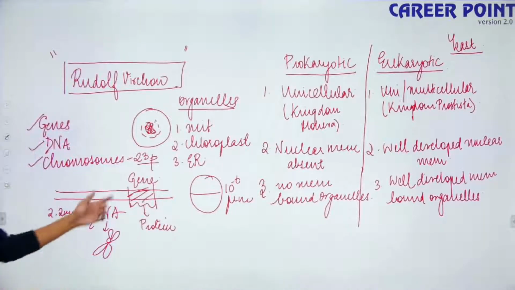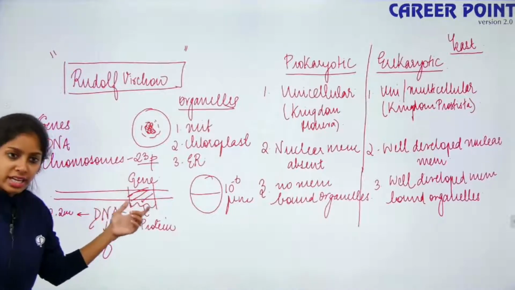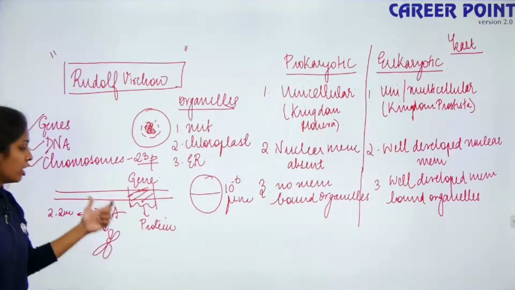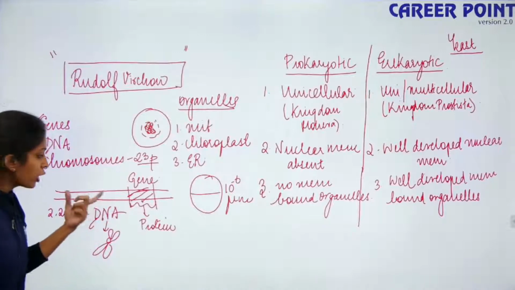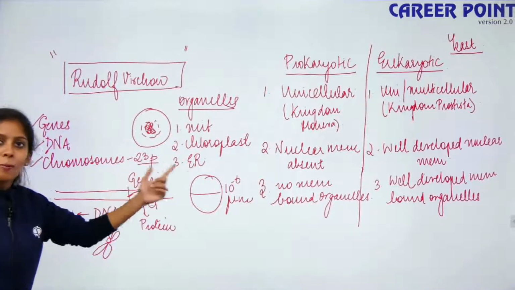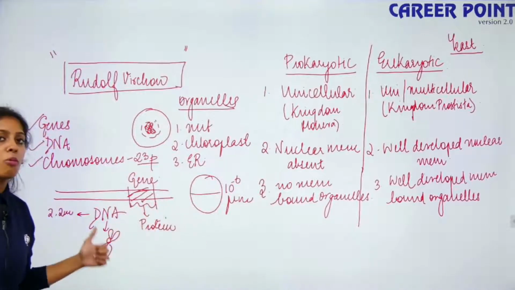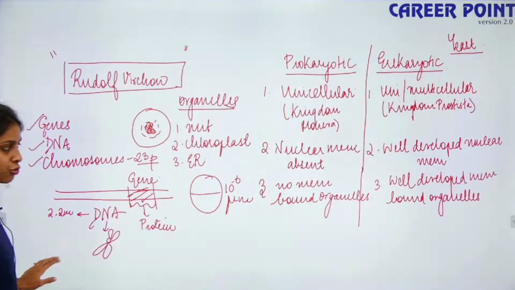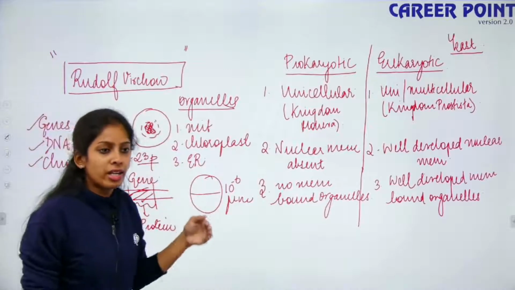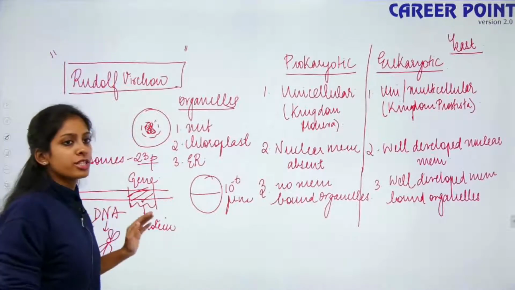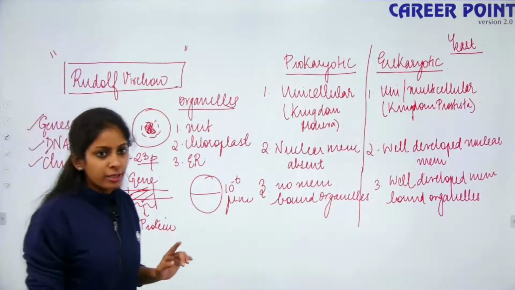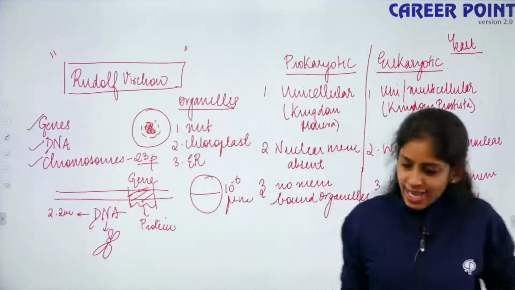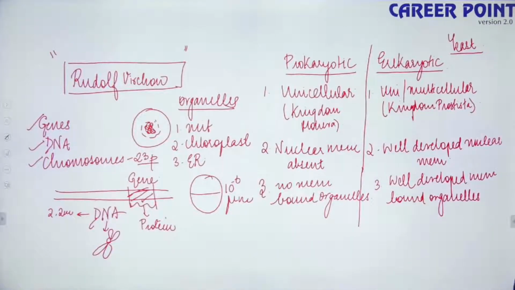Okay? So a gene is a sequence on the DNA that codes for a protein. DNA is your genetic material which is too long, so it is compacted inside the cell in the form of chromosomes. Chromosomes are the condensed form, chromatin is the non-condensed form. So this is the difference between these terms. Clear? No confusion? So will you remember this?